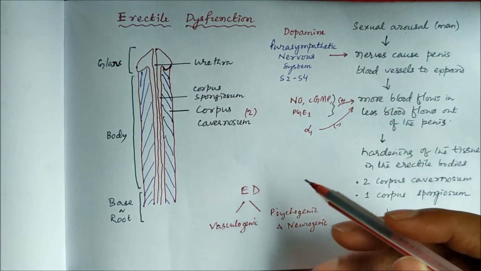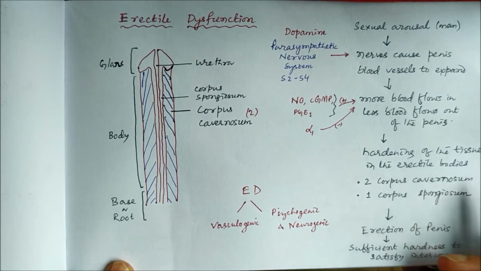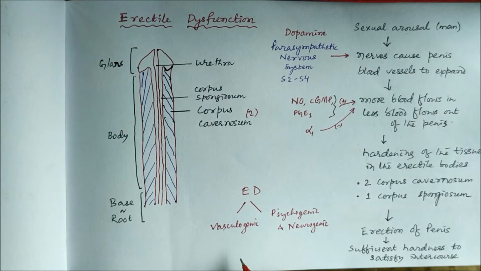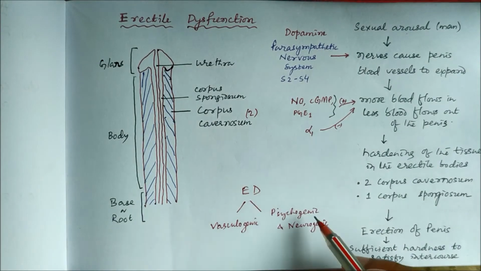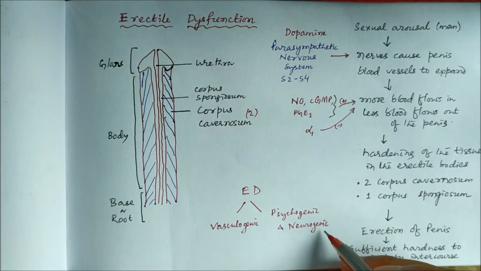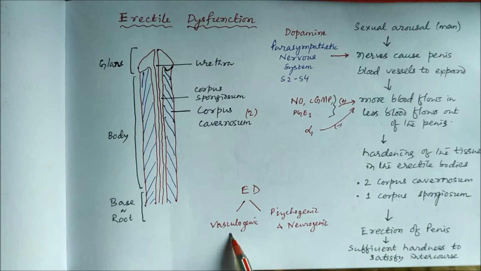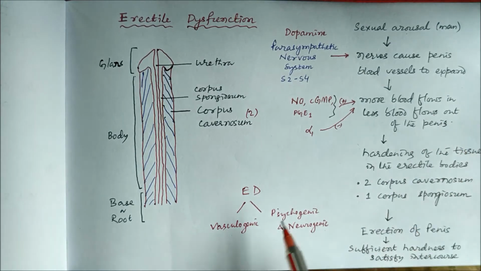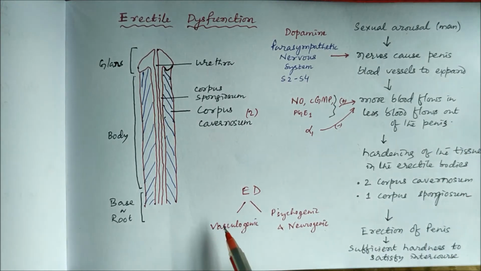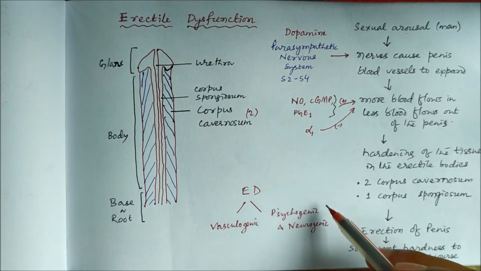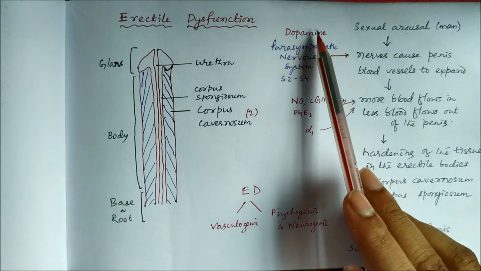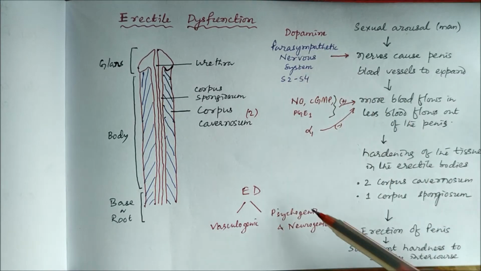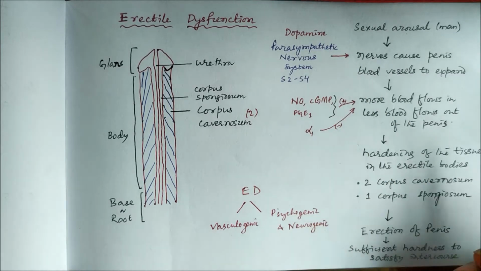So when there is not sufficient erection, that leads to erectile dysfunction, and this can be of two types: vasculogenic, or psychogenic and neurogenic. Vasculogenic is when there is less blood supply, no vasodilatation. And it can also be psychogenic or neurogenic, and mostly dopamine is involved. Dopamine has a role here.